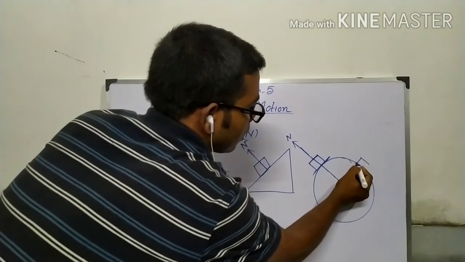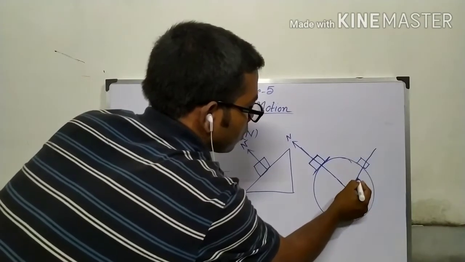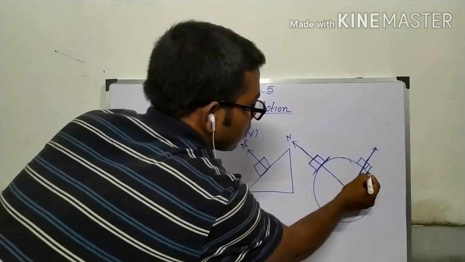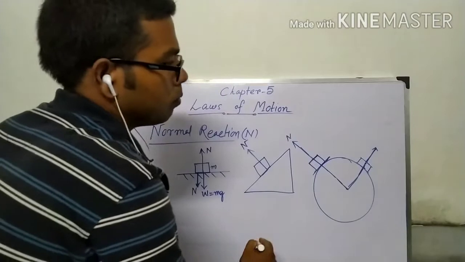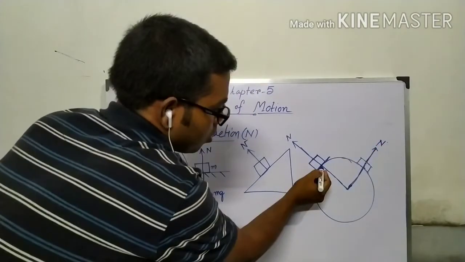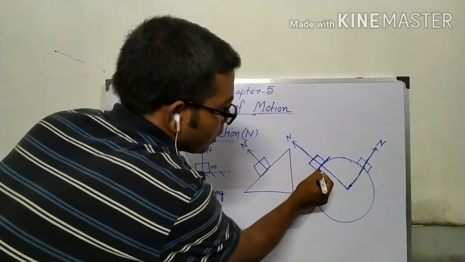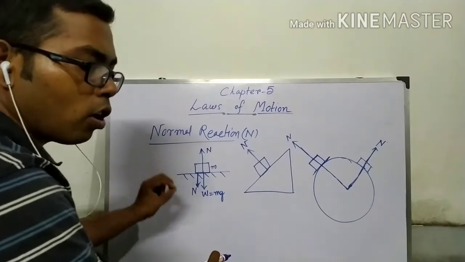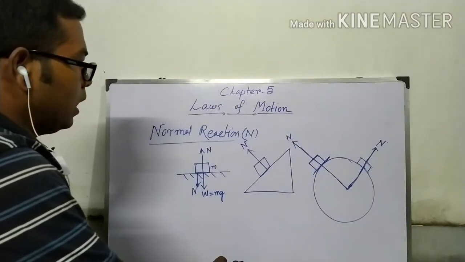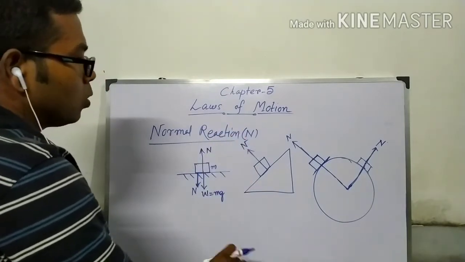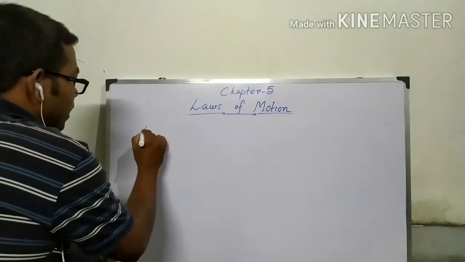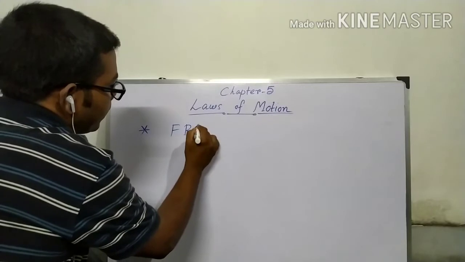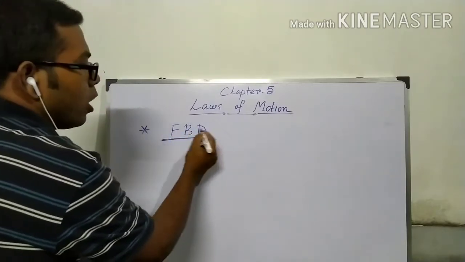If a body is here, then its normal reaction in this direction. So always it's perpendicular to the point of contact. So this is the normal reaction. Now we will apply all this to solve some problems. Another thing, very important thing, is FBD, free body diagram.